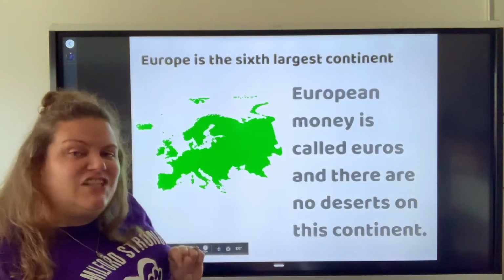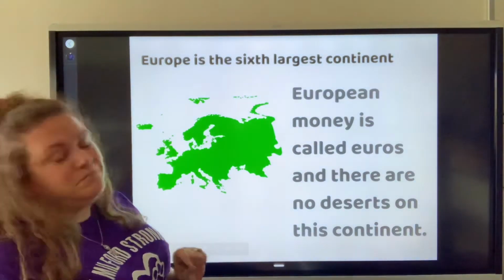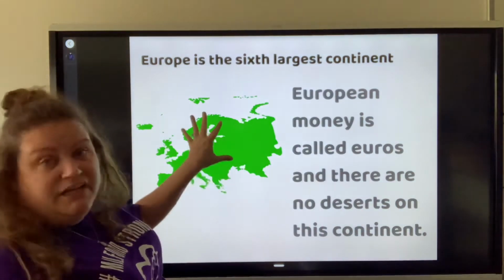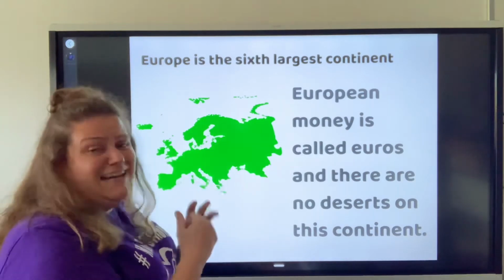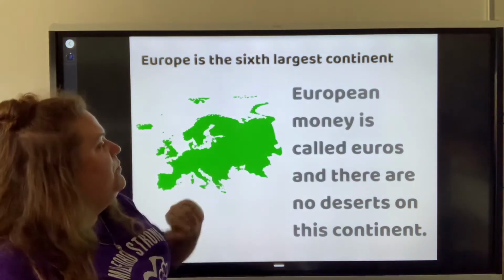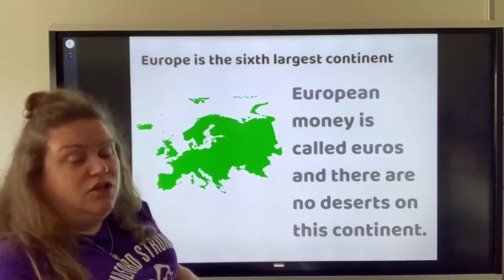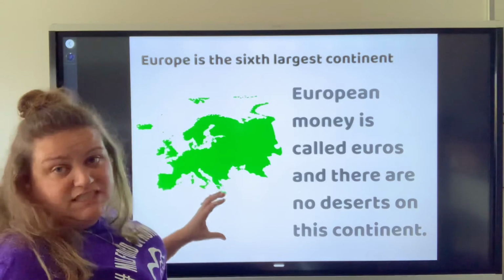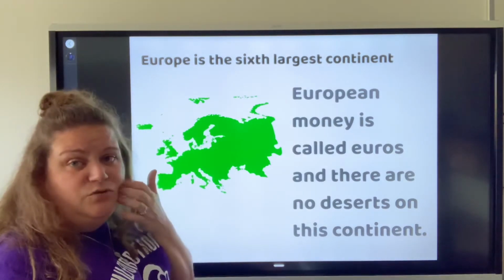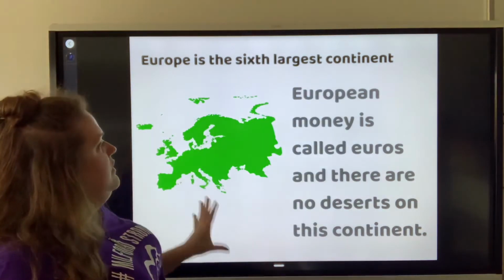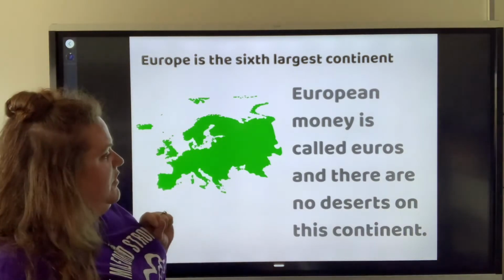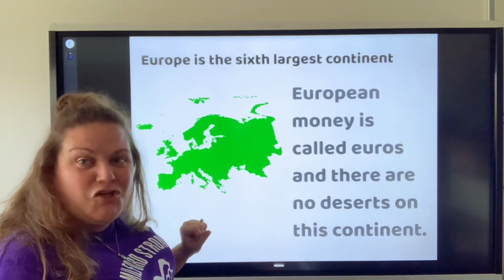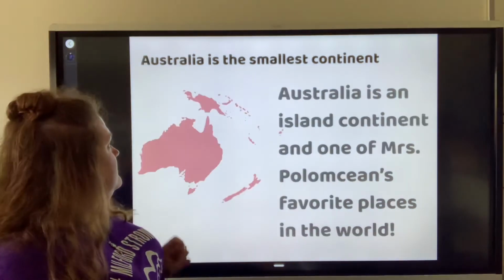Europe is the sixth largest continent in the world. Now, on here it looks very large, but it's not. It's very small. European money is called euros because there's lots of little countries in Europe, and they all use the same money. So when you travel from place to place, it's a lot easier to exchange your money. There are no deserts in the continent of Europe.